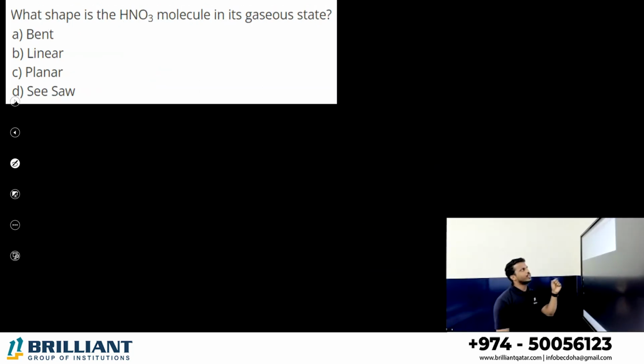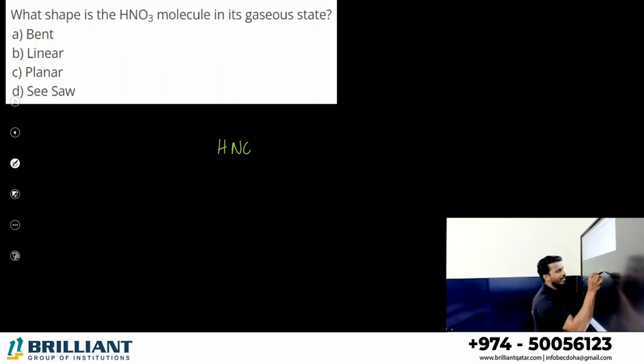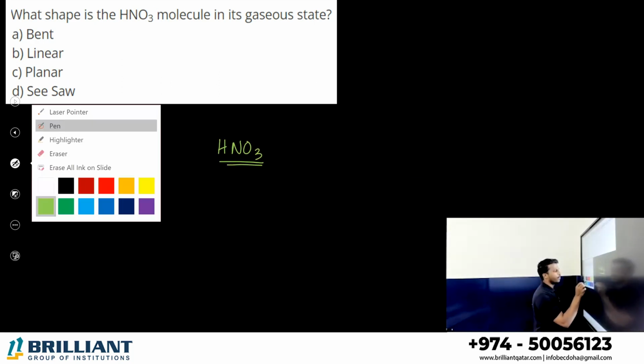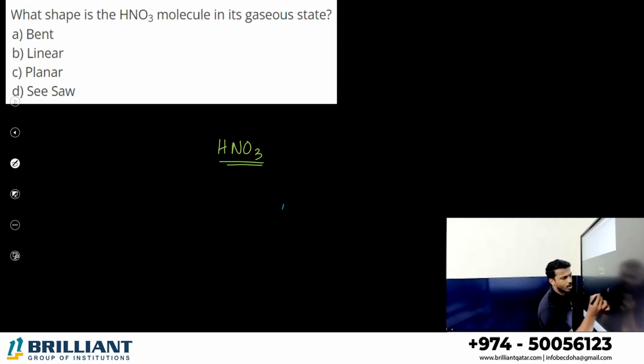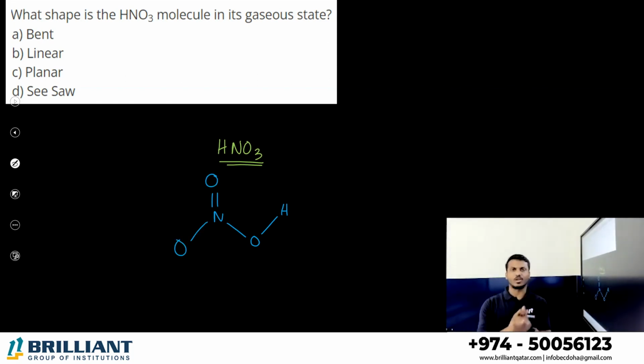What shape is the HNO3 molecule in its gaseous state? Here in nitric acid, how is the existence? Very simple. Nitric acid exists like this: 1 hydrogen, 1 oxygen, then nitrogen, a double bonded oxygen, a single bonded oxygen. This is the normal structure of nitric acid in the gaseous state. Here, what is the geometry? Here we can see that it's a trigonal planar geometry. Nitrogen, if you consider it as the central atom, has an oxygen, OH. So generally it has a trigonal planar geometry. So we can go with the answer C.